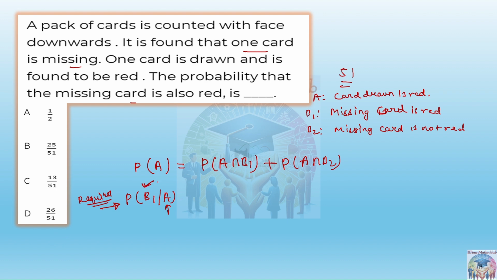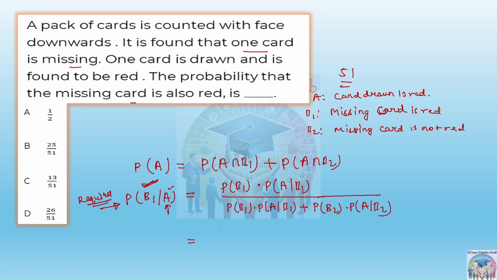All right. So B1 given A means A has already happened. The card is already drawn and that is red. But we don't know whether the missing card is red or not red. Basically we have to find out whether the missing card is red. So B1 is a missing card event. So we will write like this: probability of B1 given A is equal to, by the inverse Bayes theorem, probability of B1 into probability of A given B1, upon probability of B1 into probability of A given B1 plus probability of B2 into probability of A given B2.